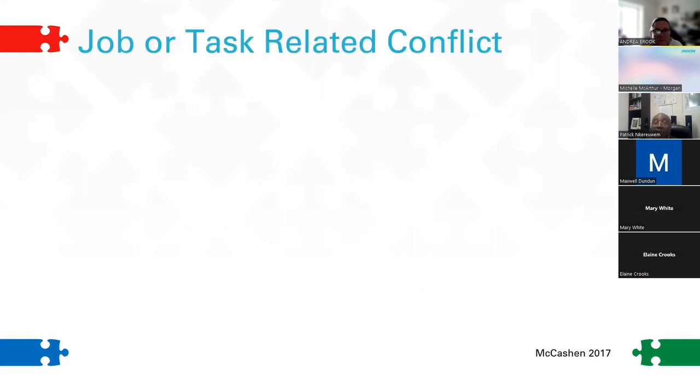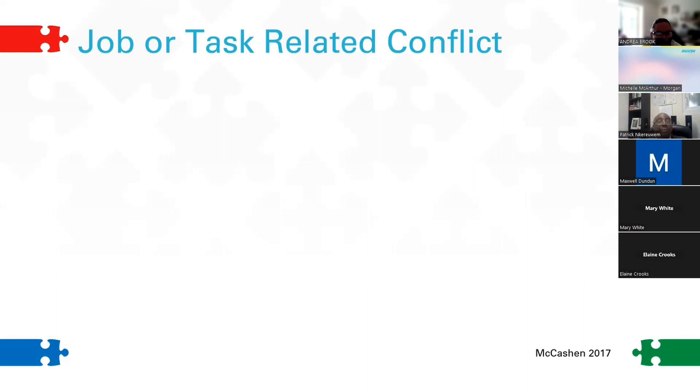So we're going to start by looking at job or task related conflict. And it's probably one of the most straightforward conflict situations to resolve. I'm not saying it's easy, but it's probably one of the most straightforward. There are numerous problem-solving models which can be used in these situations.